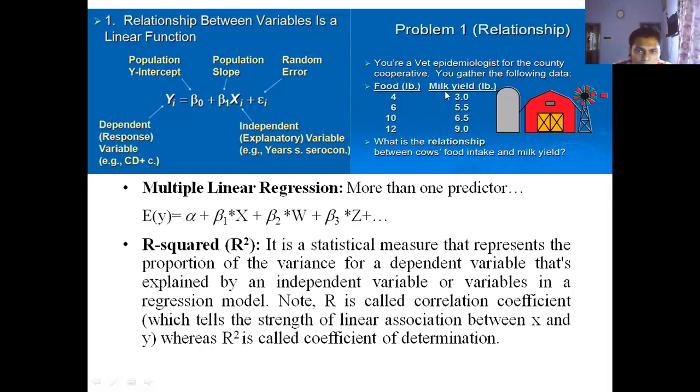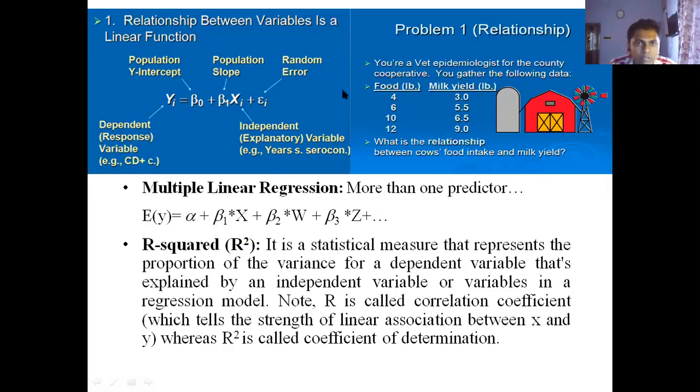So milk yield is the dependent variable y, and food intake is x, the independent variable. There are formulas to estimate beta 0 and beta 1, and using those you can estimate the relationship between these variables.